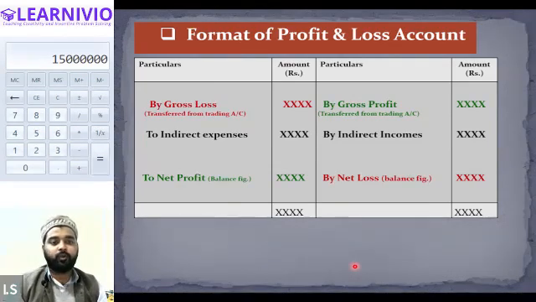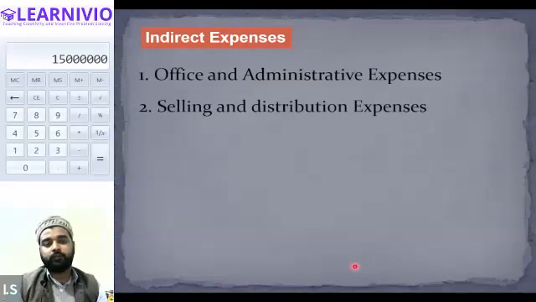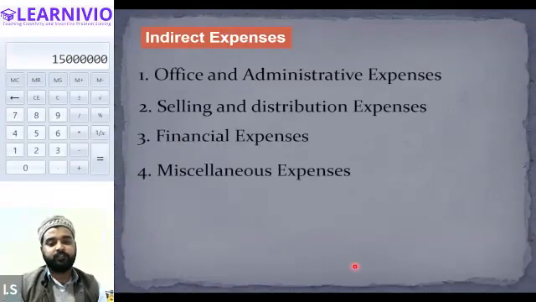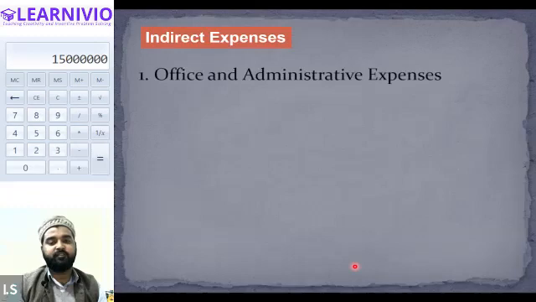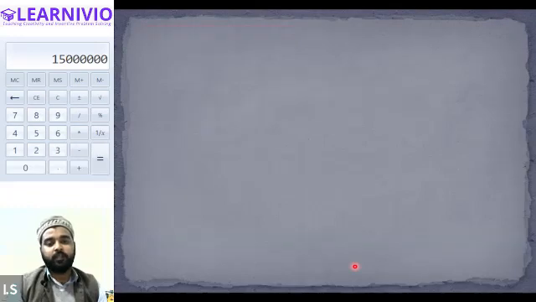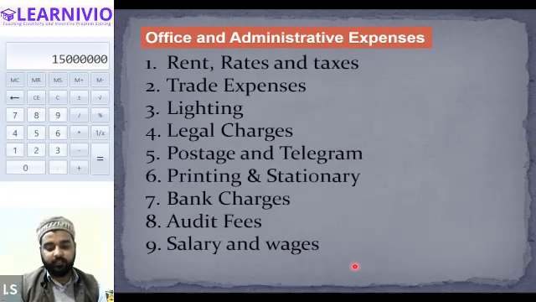We will be covering the rest of the part of this chapter in the next session. All right, so all of these things will be covered in the next class. We will talk about the indirect expenses and indirect incomes, office administrative expenses, and everything else. And then we will also learn how we actually prepare the profit and loss account.